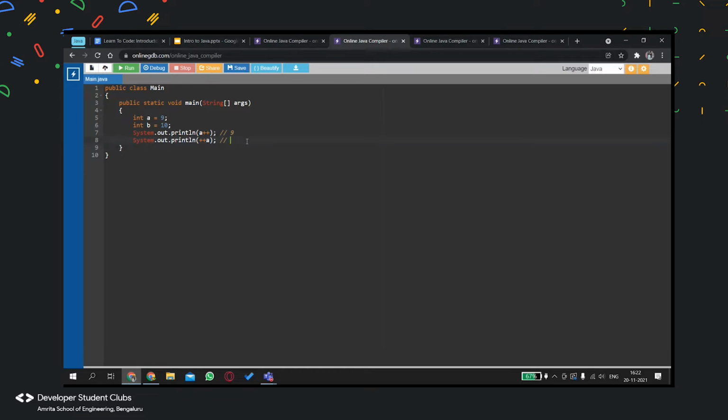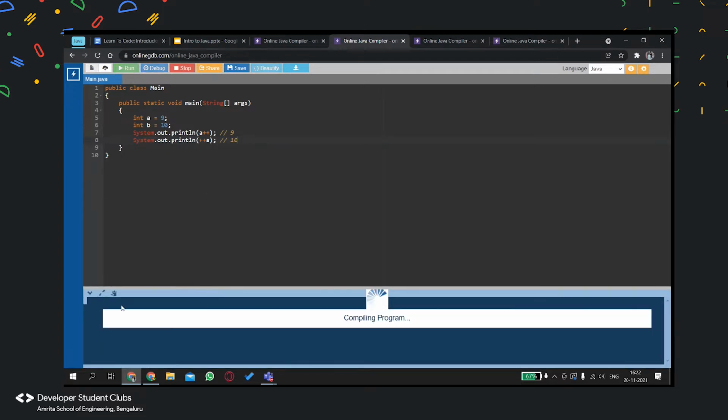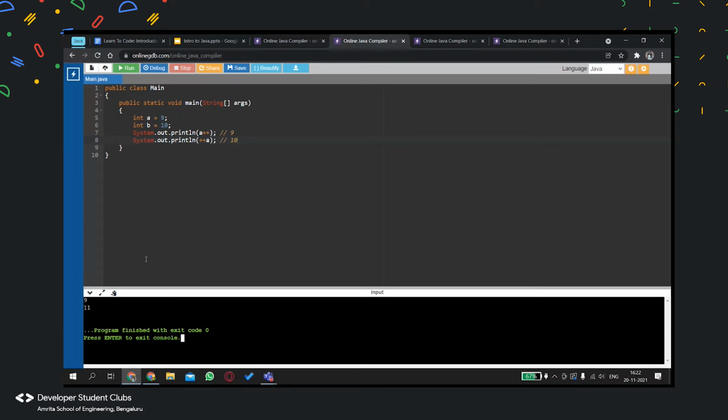When you run it, I get the first value of A as 9 and the second value as 11. Why 11? Because after the first statement, the value becomes 10, and the prefix increments it again to 11.